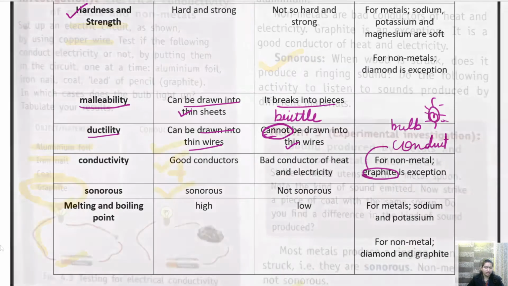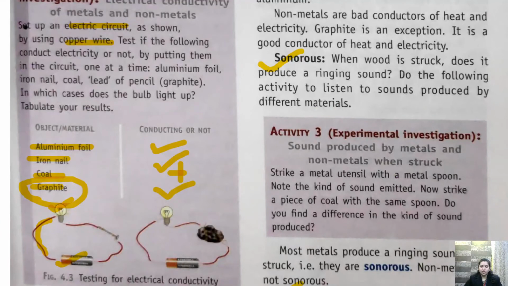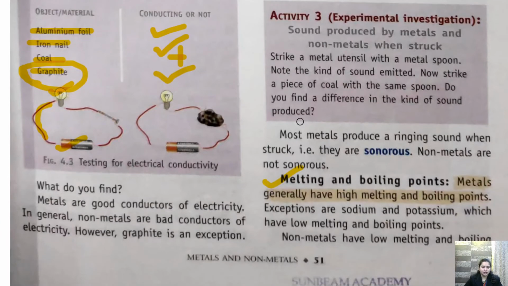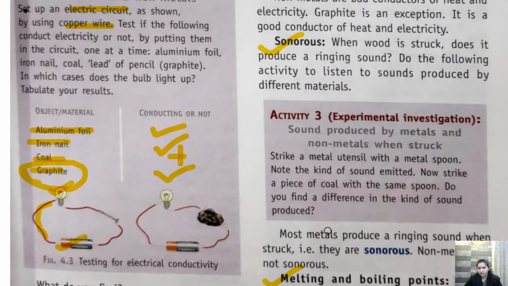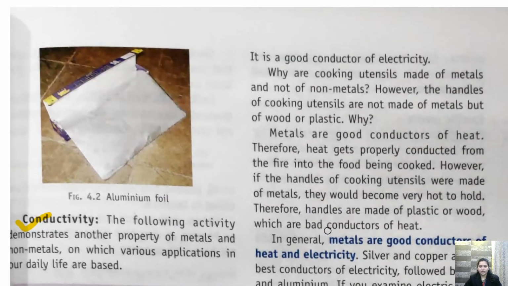Let's see what is written in the chapter. So if we talk about the chapter children here, let's see. So what do you find? Metals are good conductors of electricity. In general, non-metals are bad conductors of electricity except for graphite. Okay. Now there is a question for you children, that basically in the kitchen, utensils are made up of metals, but the handle of the utensil is made up of plastic.